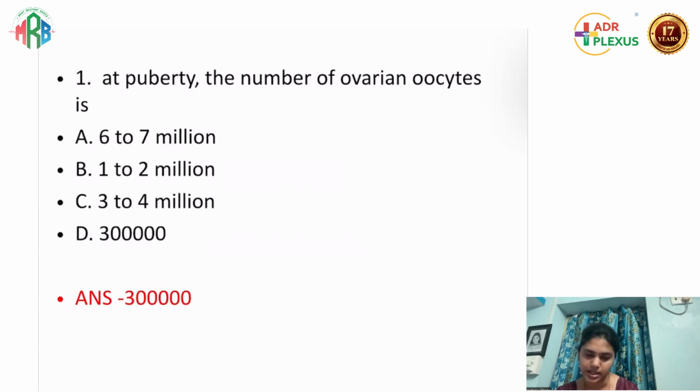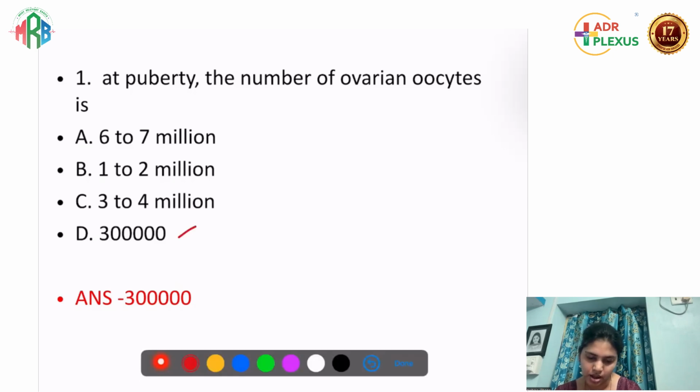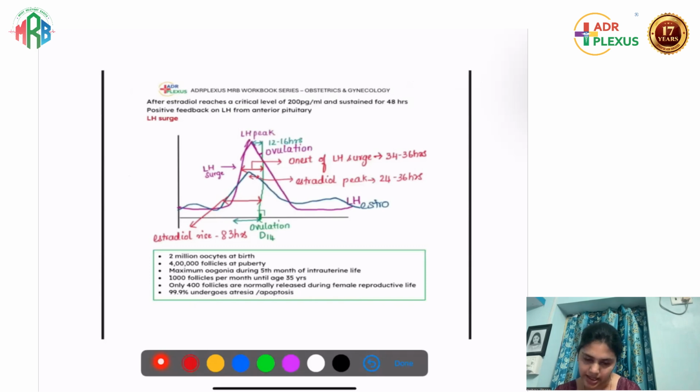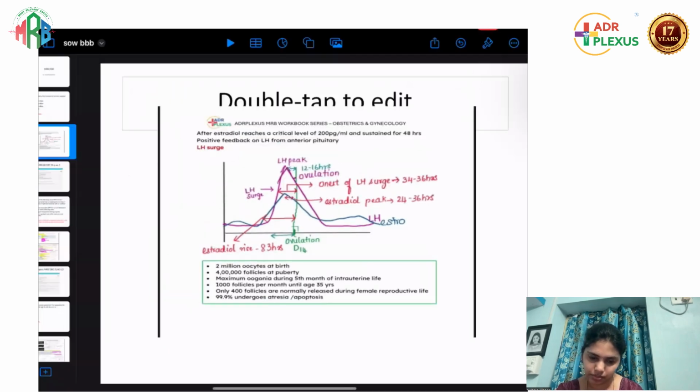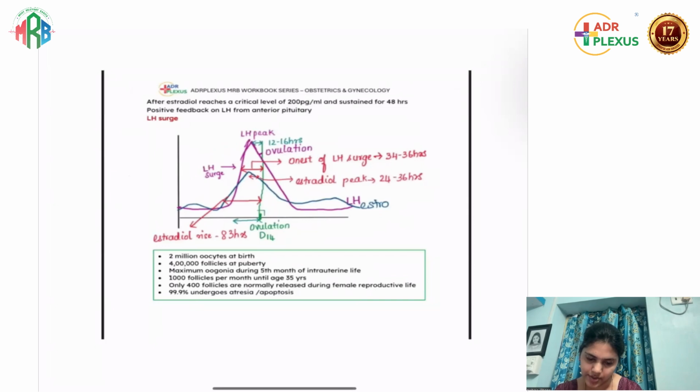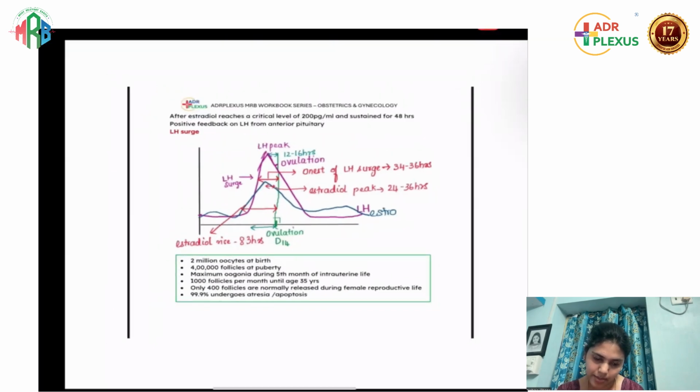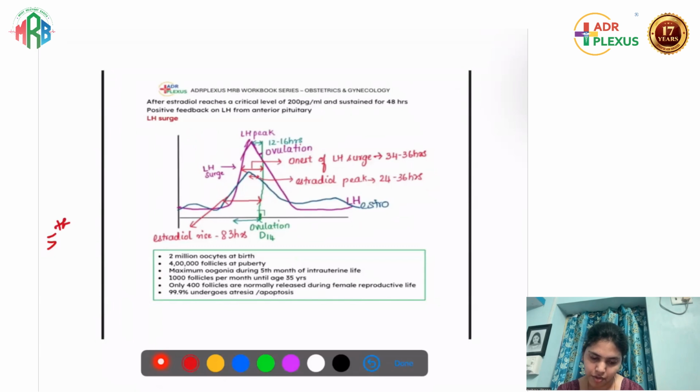So the first question is, at puberty the number of ovarian oocytes is, what is the answer? This will be 3 lakh. We've already seen this. As you have seen, we said 2 million at birth. Maximum, in the fifth month of intrauterine life, the maximum number of oocytes will be there. That will be 7 million.